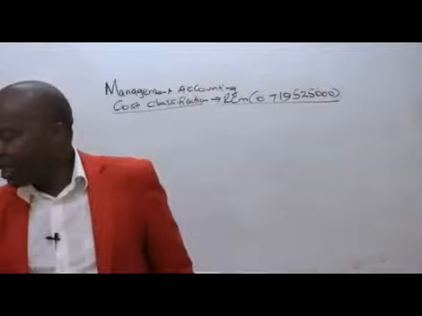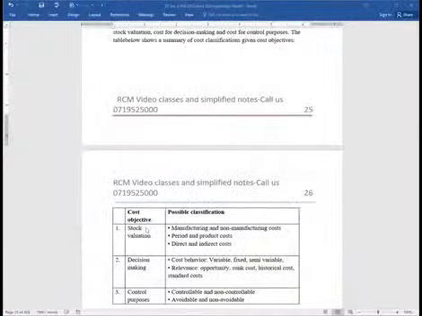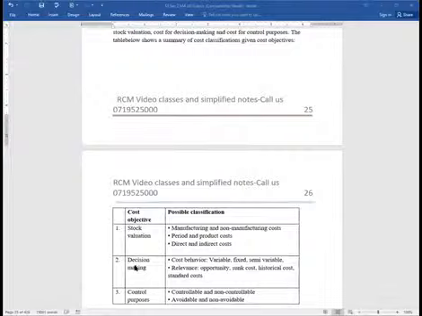Now, ladies and gentlemen, listen here. Then we go to decision making. Decision making, ladies and gentlemen, basically we shall be looking at those costs that we can control, costs that are futuristic. So we shall be having various buckets of classification. For example, on decision making, we shall be classifying the costs in accordance with cost behavior, and you can see the various buckets there. We shall be having variable costs, great classification. We shall be having fixed costs, which are quite irrelevant in terms of decision making.